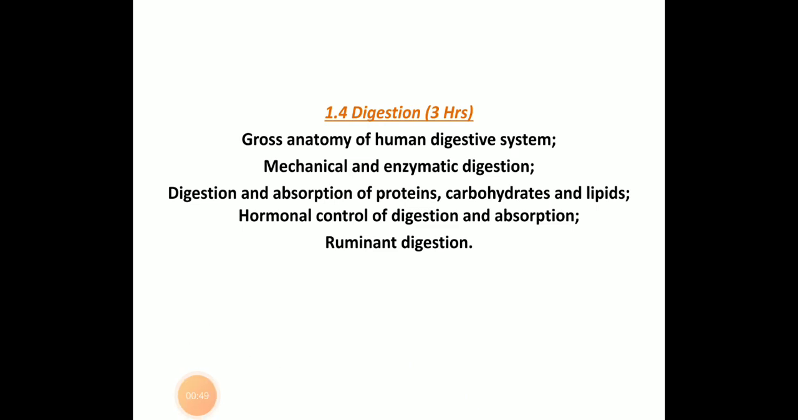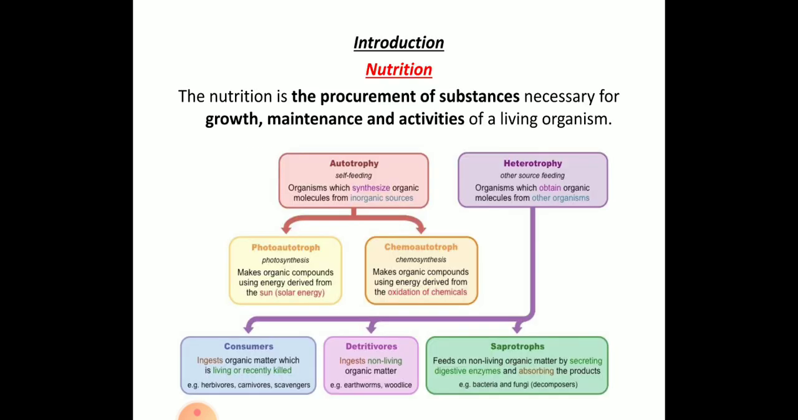In this session we are mainly going to discuss the gross anatomy of the human digestive system, and under that, only the alimentary canal. Before knowing about digestion we need to know about nutrition. So what do we mean by nutrition? Nutrition is a process by which the procurement of the substances necessary for the growth, maintenance and activity of living organisms takes place.